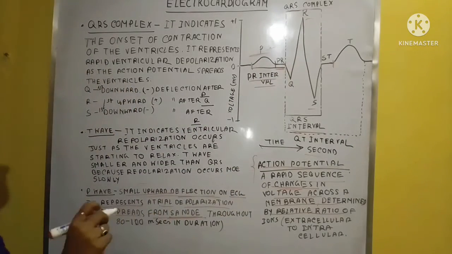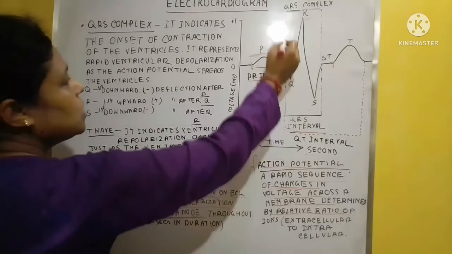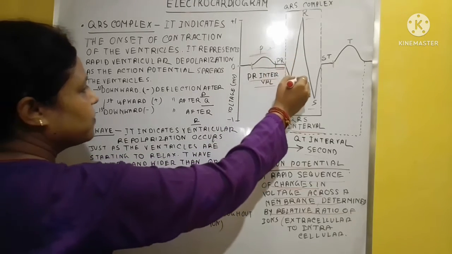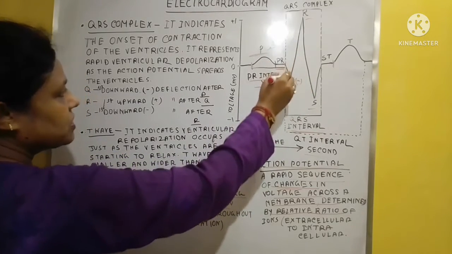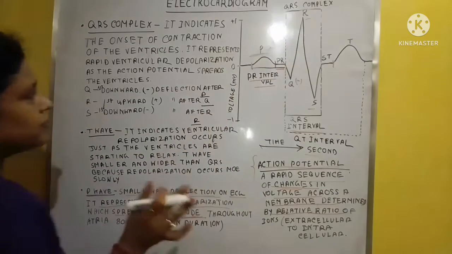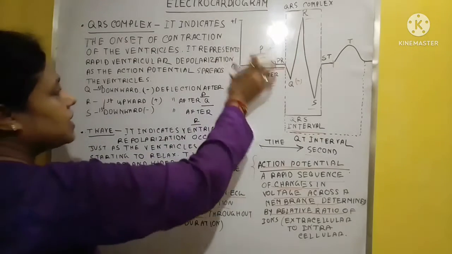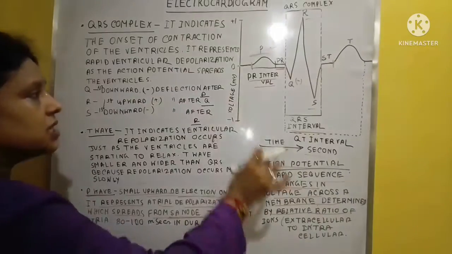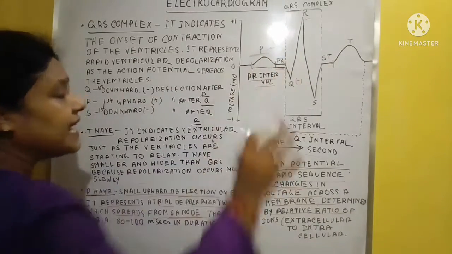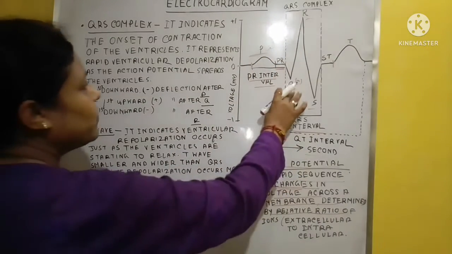The Q is the first negative downward deflection just after the P wave. Just after the P wave, the first downward or negative deflection. This is the Q wave.